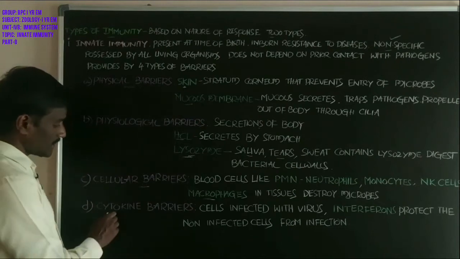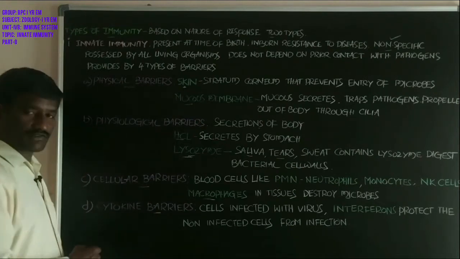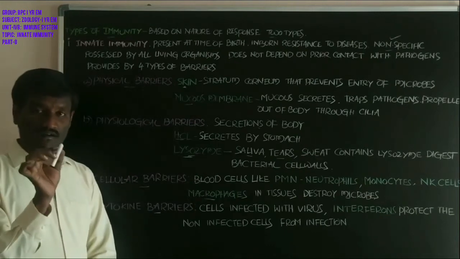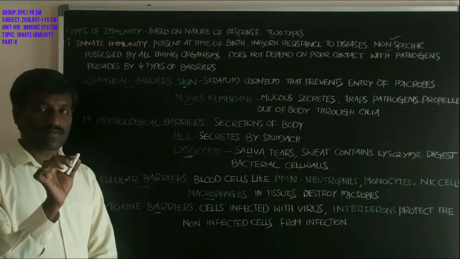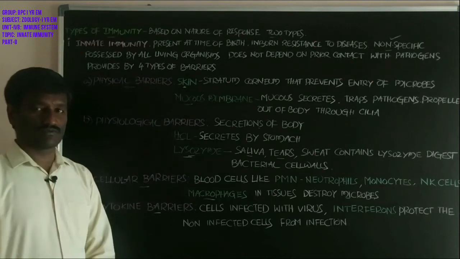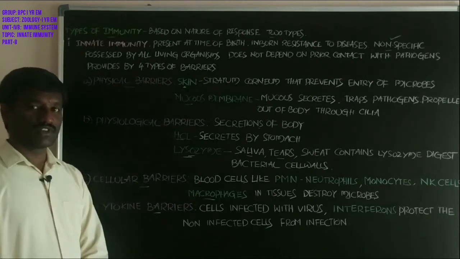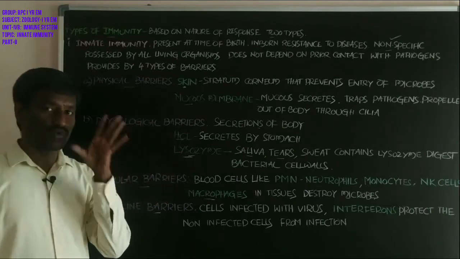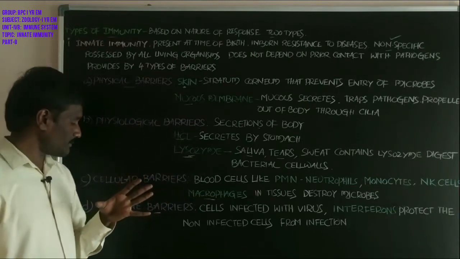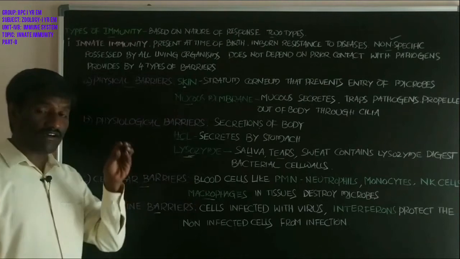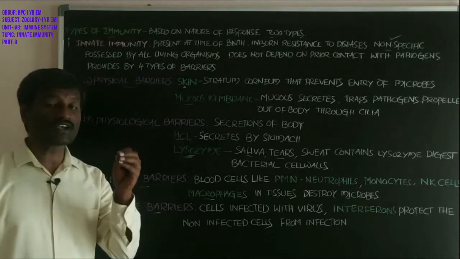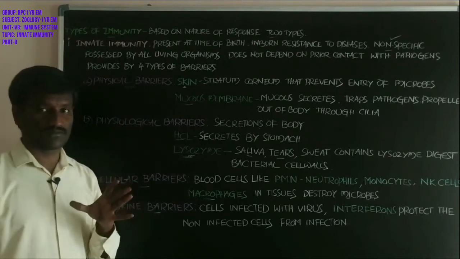Next, cytokine barriers. What about cytokine barriers? Cytokines are simple molecules. These are soluble mediators in immunity. Cytokines are secreted by T helper cells and infected cells in the body.